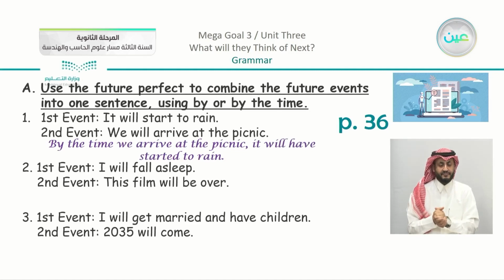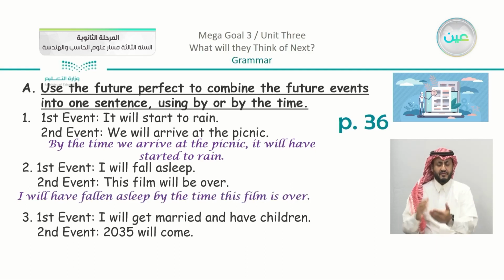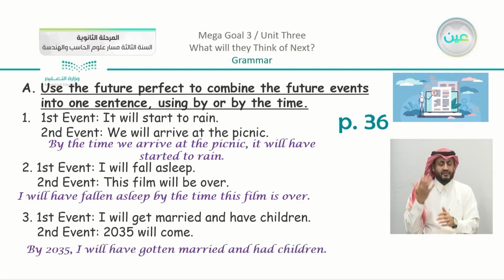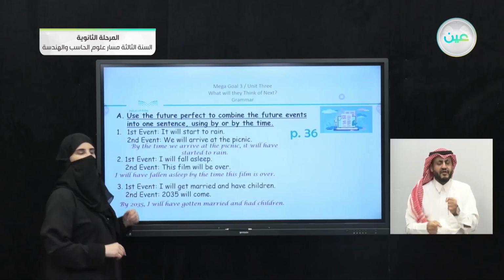You can say, for example, by the time we arrive at the picnic, it will have started to rain. The second one: I will fall asleep, and the second event, this film will be over. I can say, I will have fallen asleep by the time this film is over. We have number 3: I will get married and have children. The second event: 2035 will come. So we can say here, by 2035, I will have gotten married and had children. So you can see from the three examples that we use the future perfect.